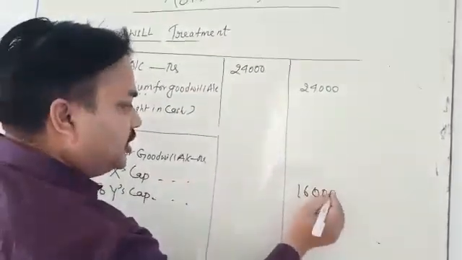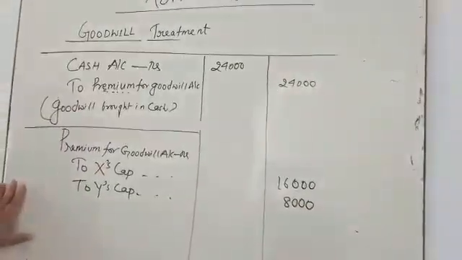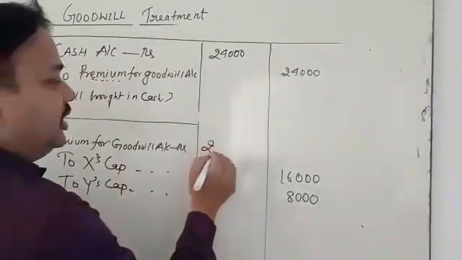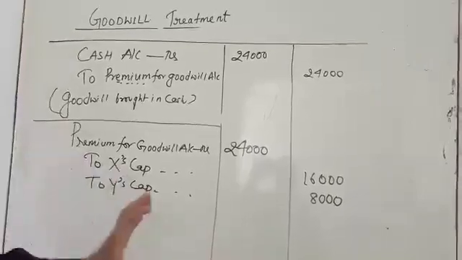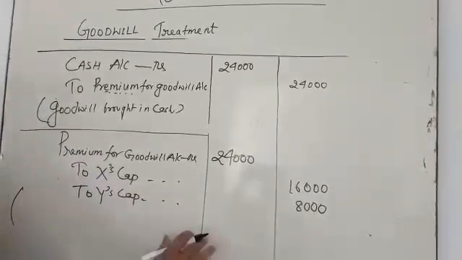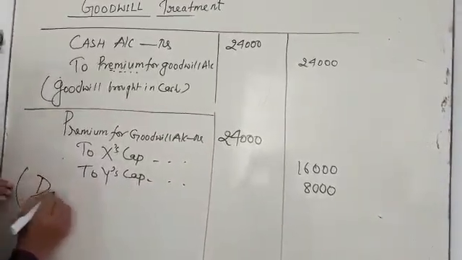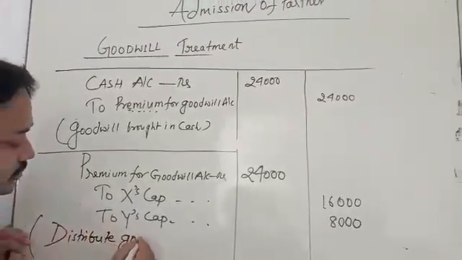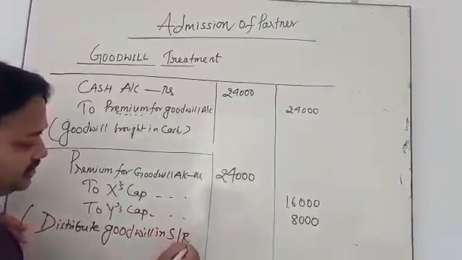X got 16,000, Y got 8,000 compensation. This compensation is distributed in the sacrificing ratio. The 24,000 paid by Z in the form of goodwill is compensation for the profit sharing ratio. Narration: distribution of goodwill in sacrificing ratio 2:1.